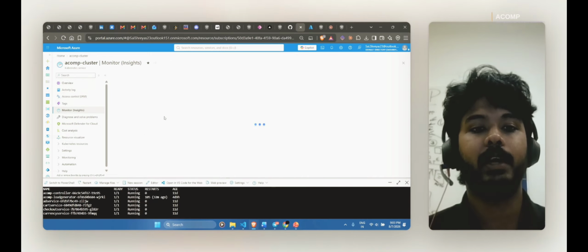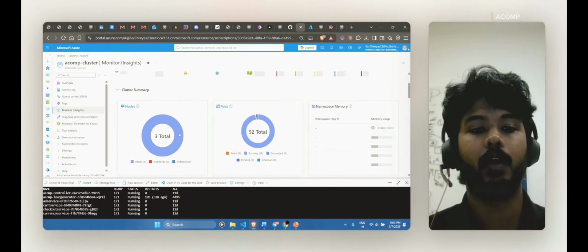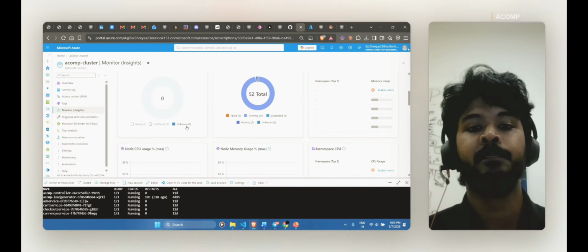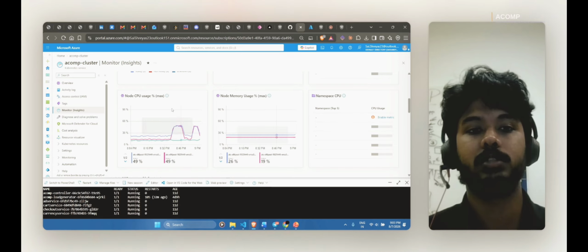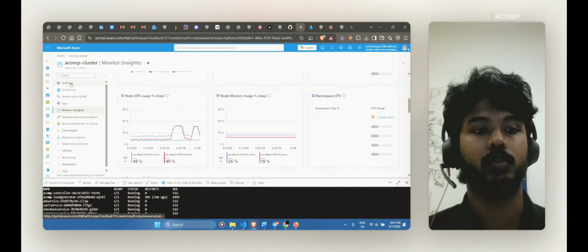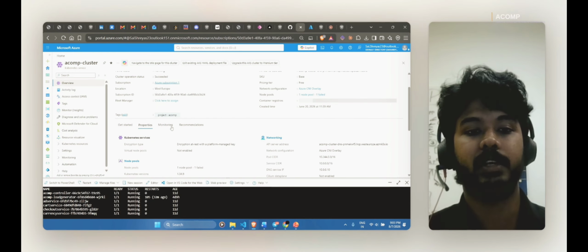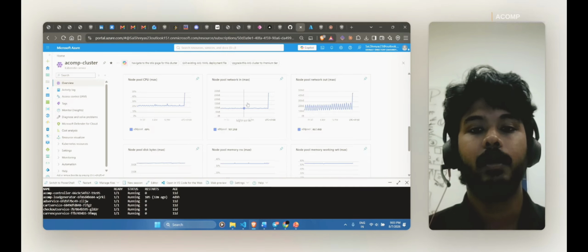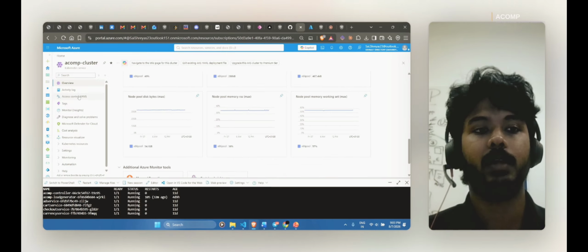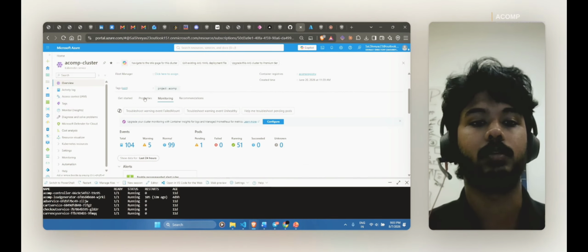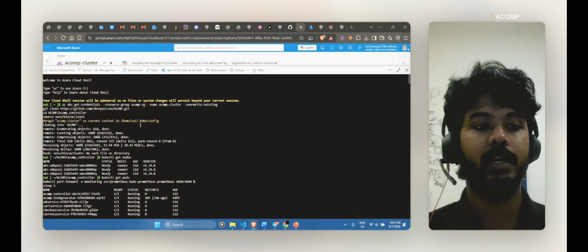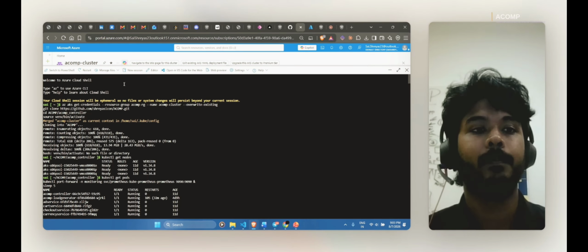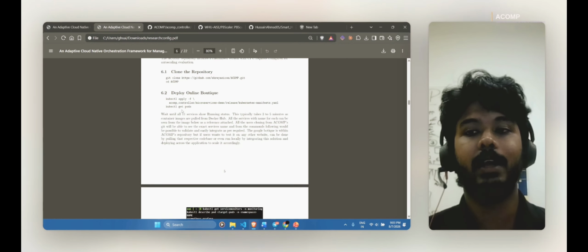As you can see, we can use the inbuilt Azure monitors for logging, and currently I'm using 3 nodes for this experimental purpose, and you can see how the nodes' memory or CPU was used, even though I haven't used such metrics for ACOMP. On the other end, you can see the direct monitoring of the node pool performance, the pool network, and the memory, and how it was managed on Azure. So moving on, we'll see how we can actually implement ACOMP on this cluster, where I have clearly mentioned in my configuration manual what the prerequisites are and how to create the cluster.